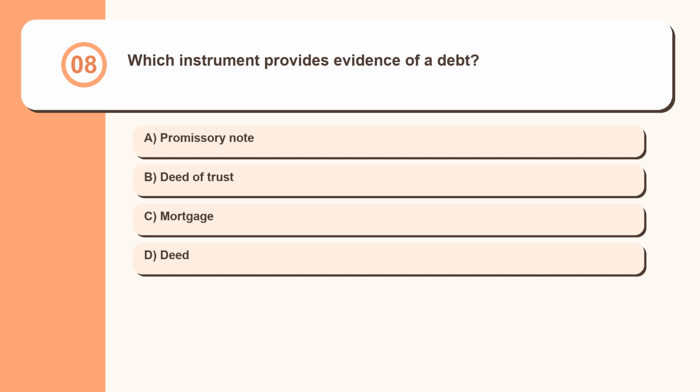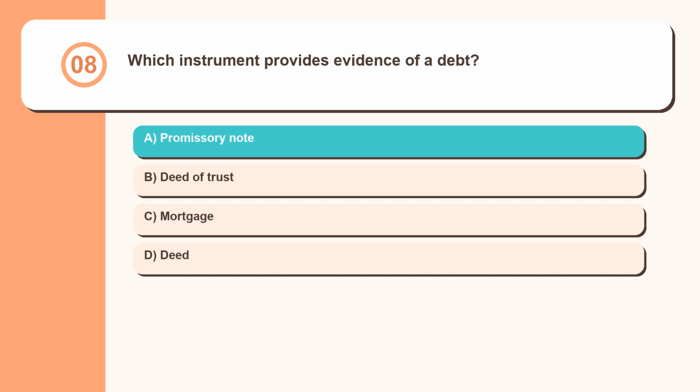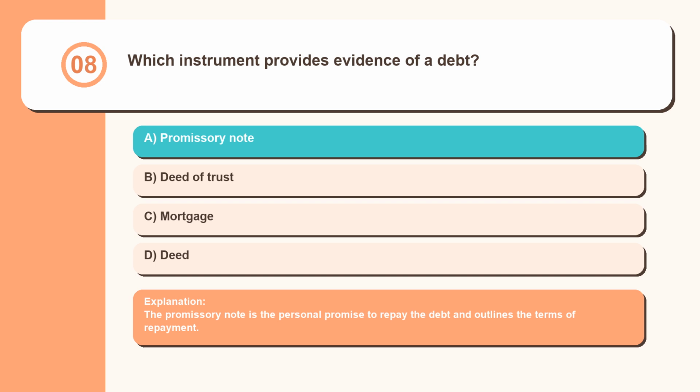Question 8. Which instrument provides evidence of a debt? Promissory note, deed of trust, mortgage, deed. The promissory note is the personal promise to repay the debt and outlines the terms of repayment.